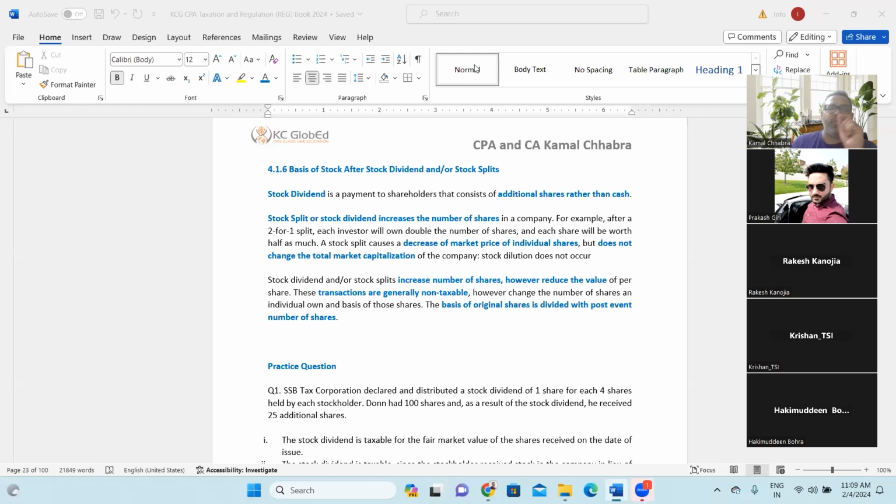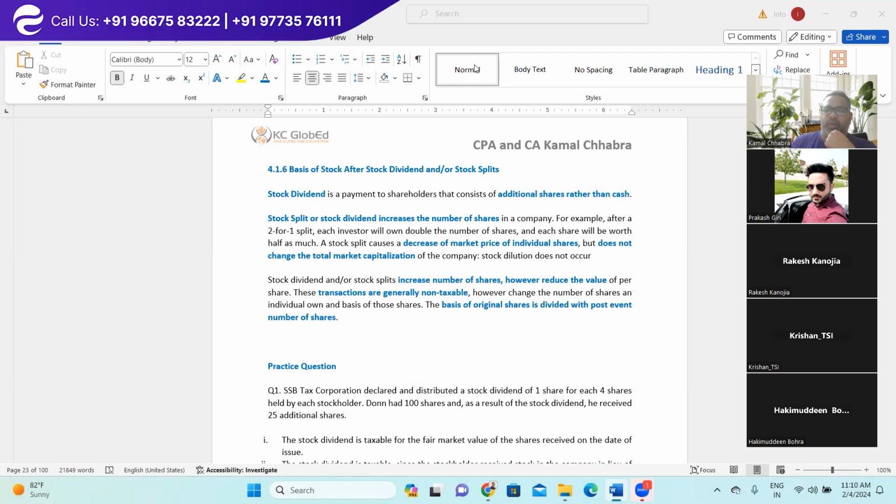If you want, you can note down this illustration: Mr. X has purchased 10 shares of Tesla at par of $100 each in 2020. So what is the total investment of Mr. A?